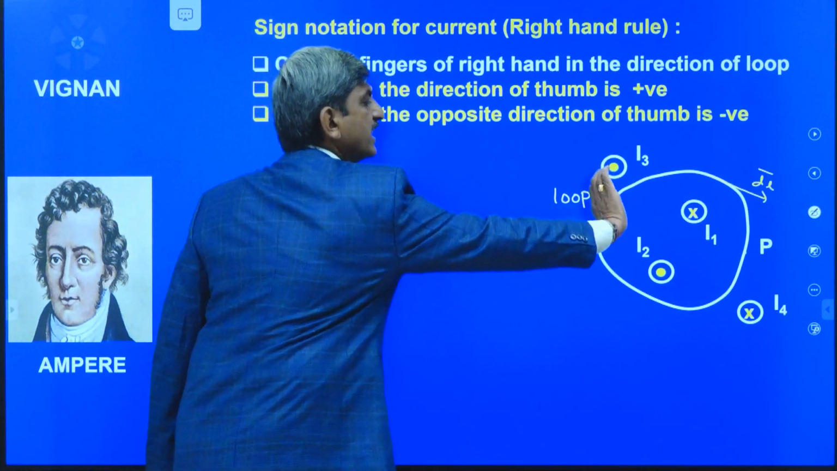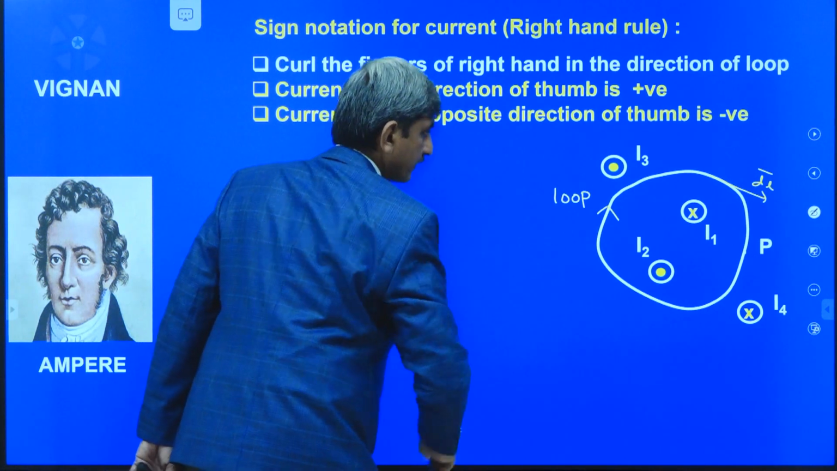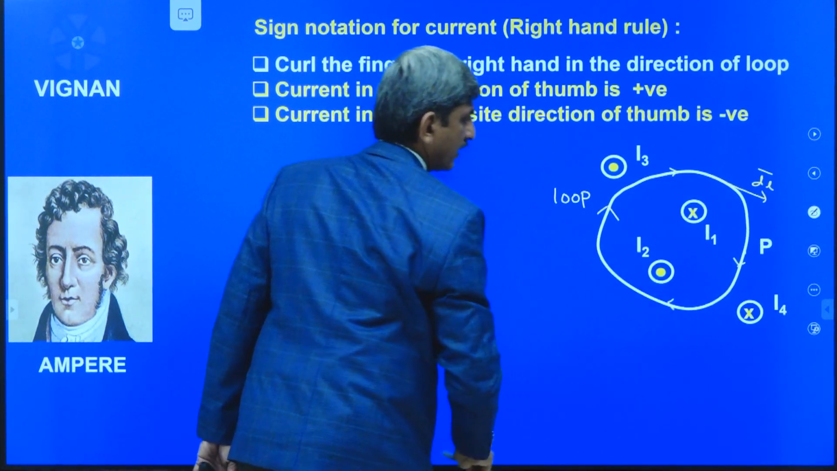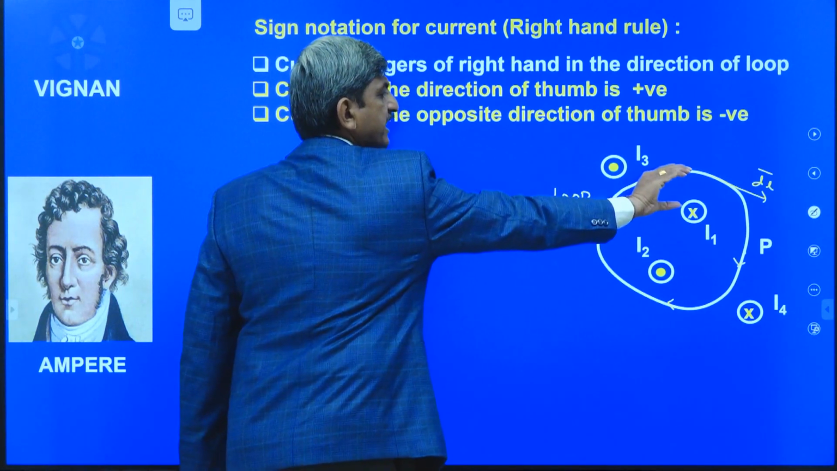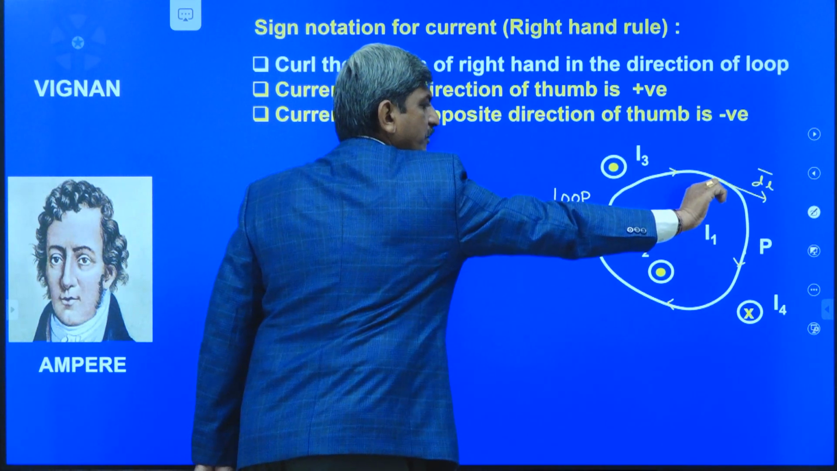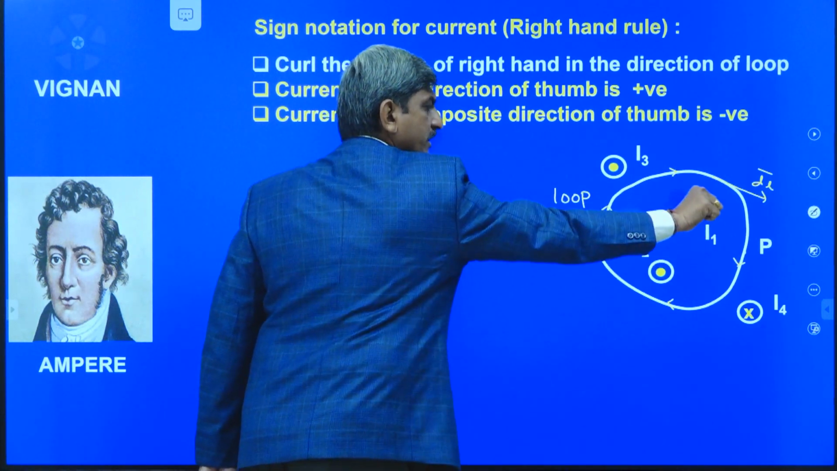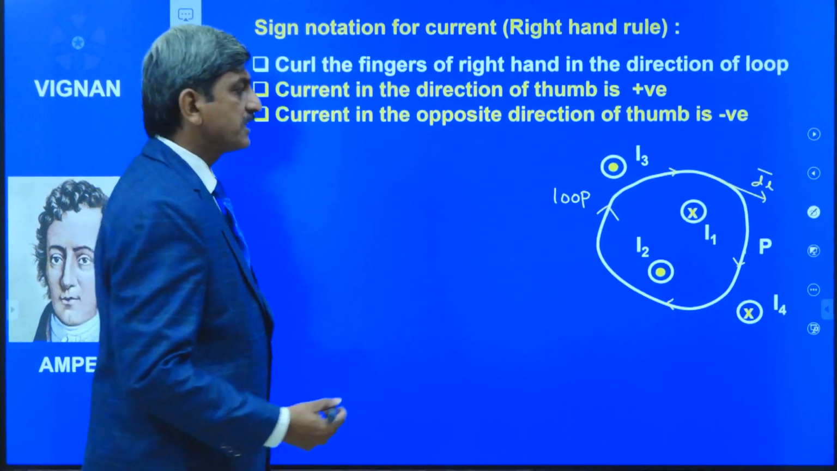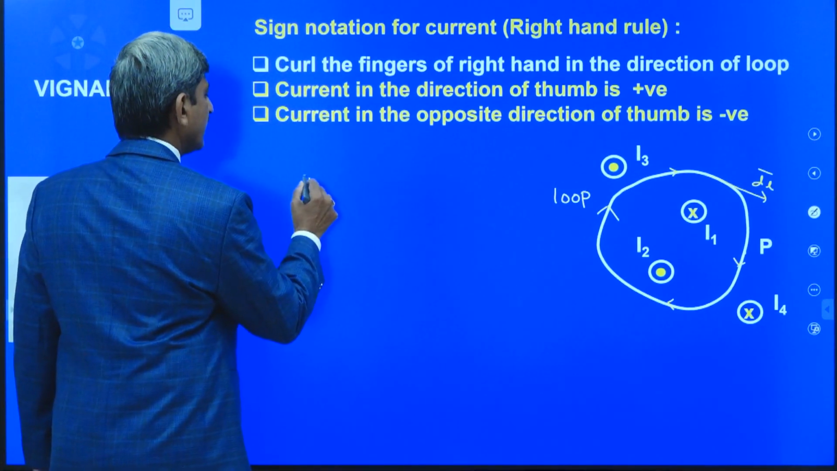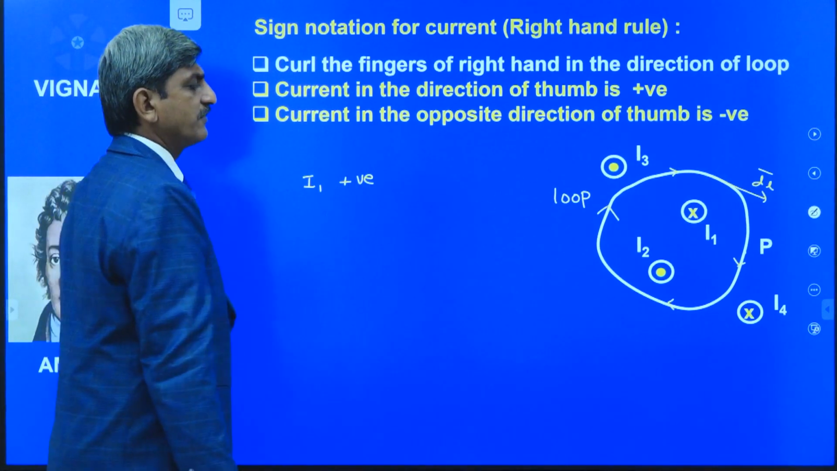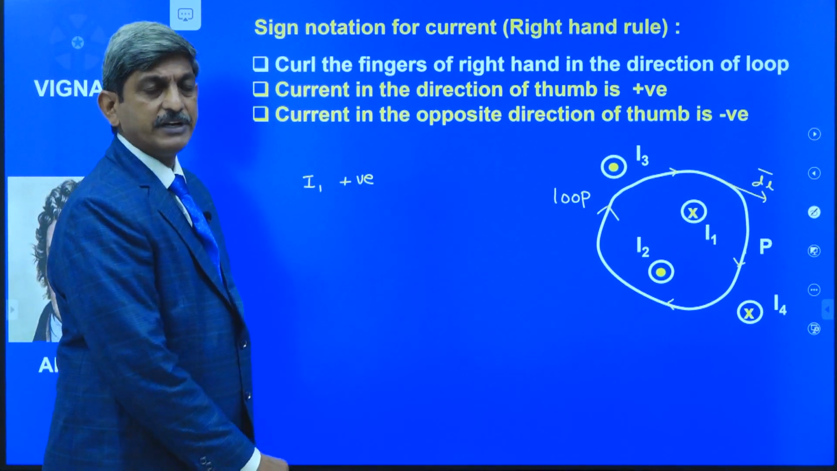When you curl the fingers like this in the direction of the loop, how is your thumb? The thumb is entering into the board and this current I1 is also entering into the board. That's why the direction of the current I1 is in the direction of the thumb, so that we can take I1 as positive. If suppose we consider I2, how is it?